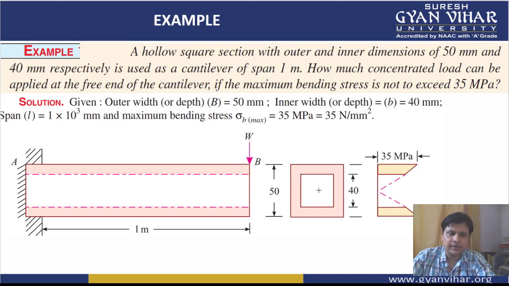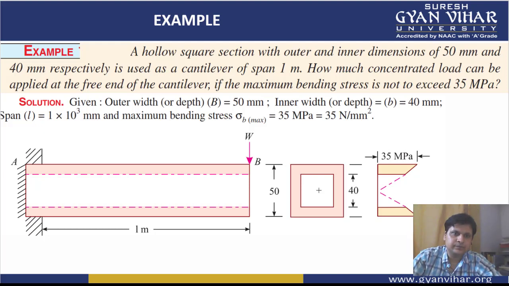Students, let's take another example. A hollow square section with outer and inner dimensions of 50 mm and 40 mm respectively is used as a cantilever of span 1 meter. How much concentrated load can be applied at the free end of the cantilever if the maximum bending stress is not to exceed 35 megapascal?